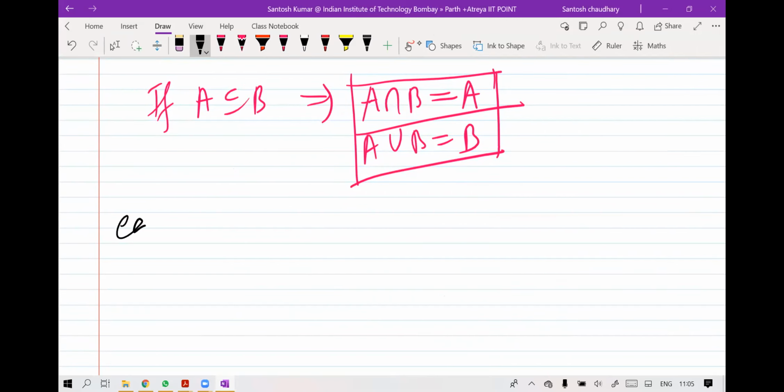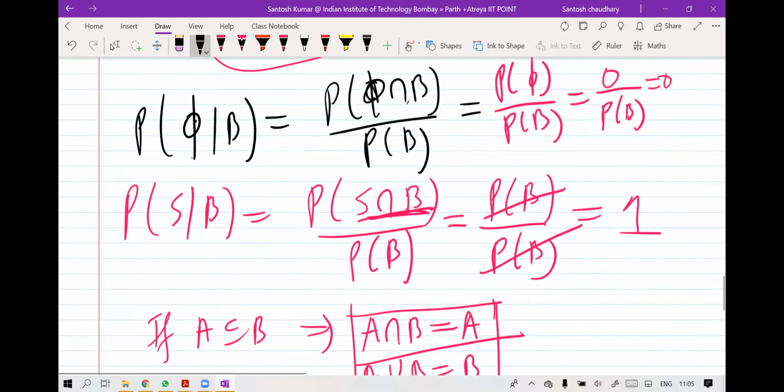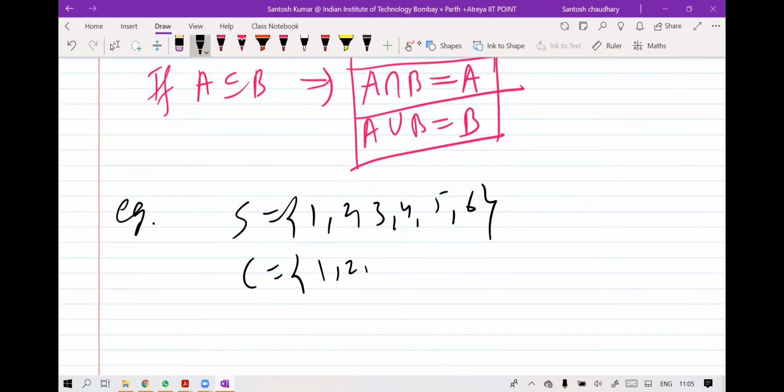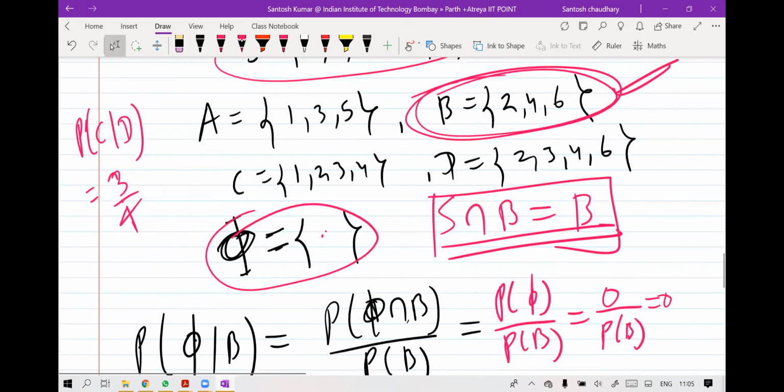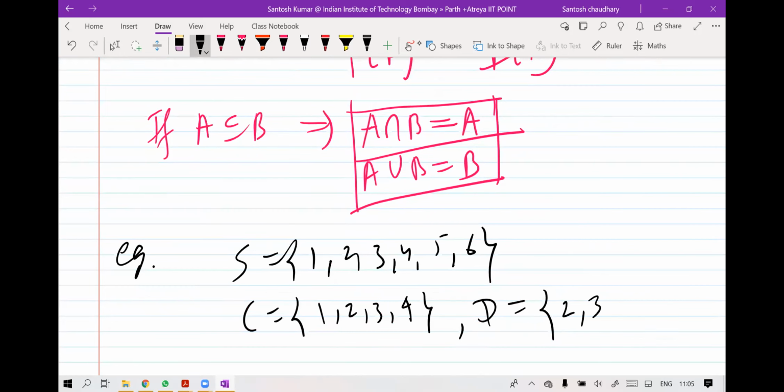So the sample space was 1, 2, 3, 4, 5, 6. The C set I had given 1, 2, 3, 4, and the D set I have 2, 3, 4, 6.